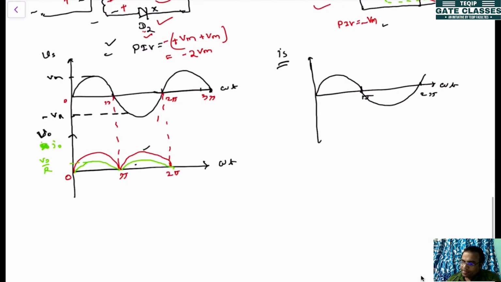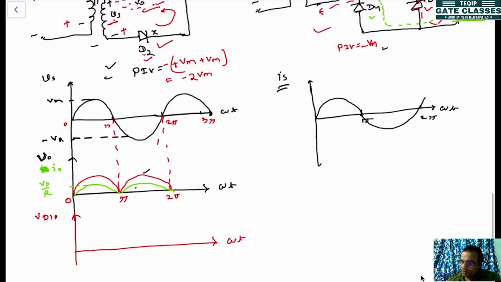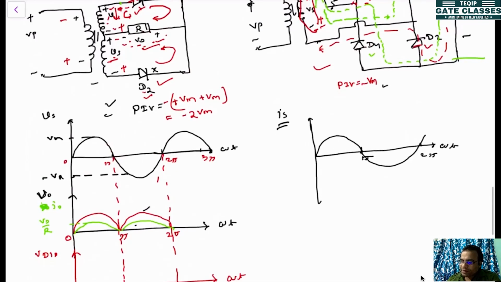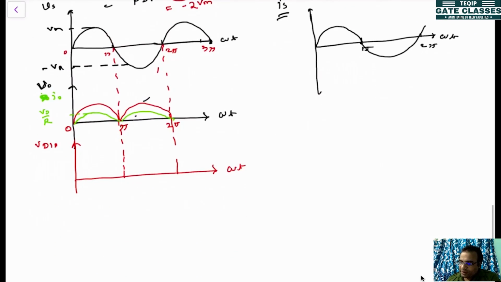So if you plot the peak inverse voltage across each diode, say VD1, in the negative half cycle, only D1 is not conducting, so you will get a voltage like this. What is this peak value? Minus 2 Vm.